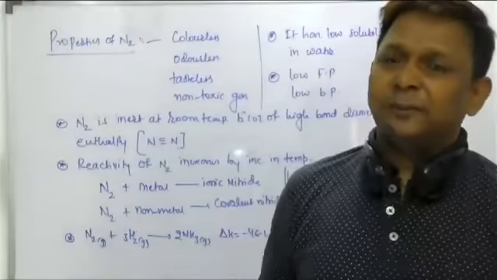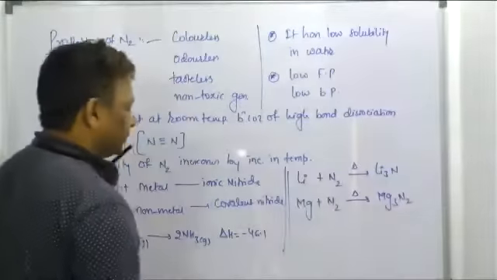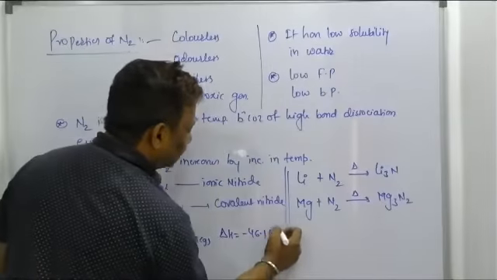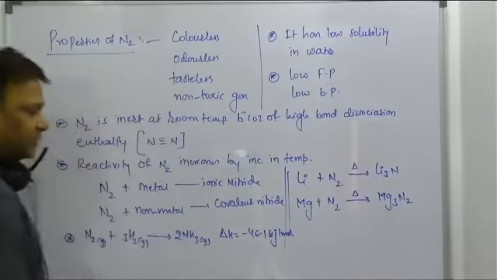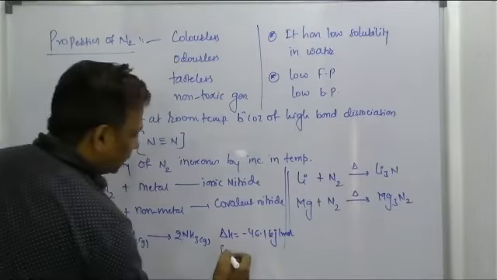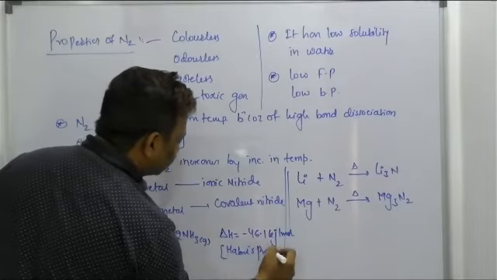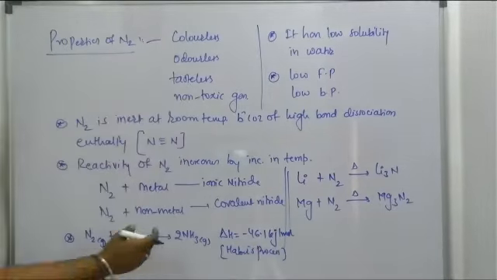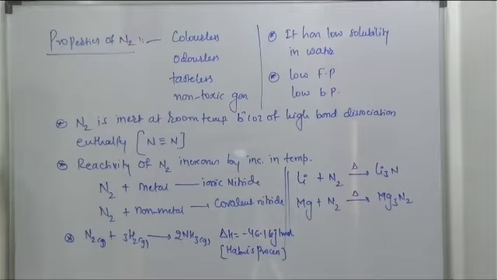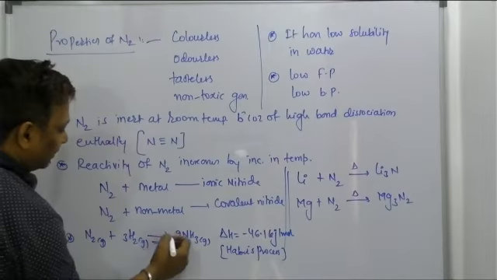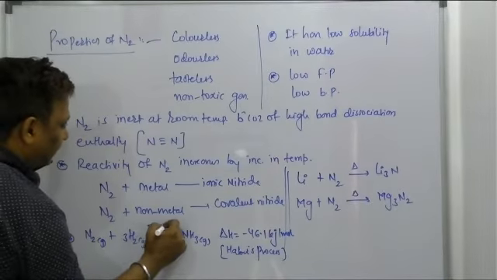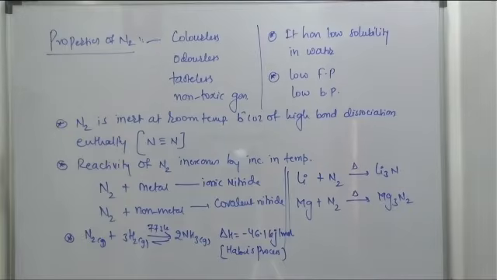Haber's process to prepare ammonia. The reaction is exothermic and it is a method to prepare ammonia by Haber's process. It will attain equilibrium at 773 Kelvin by adding the catalyst and all, what we learned in the first year. Same part is there.